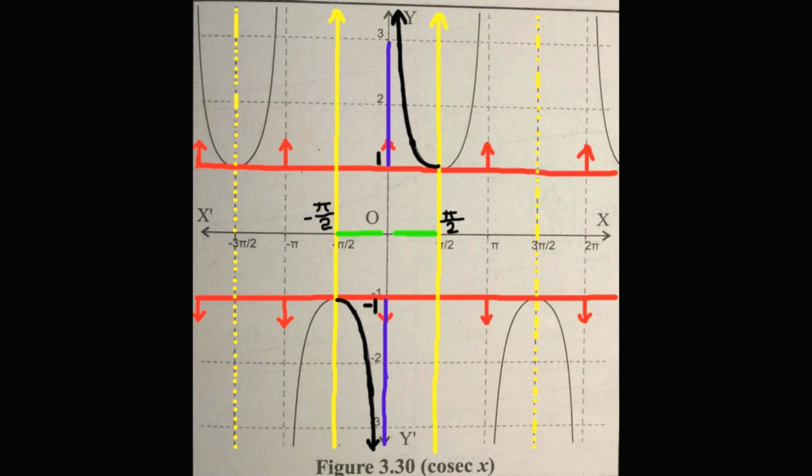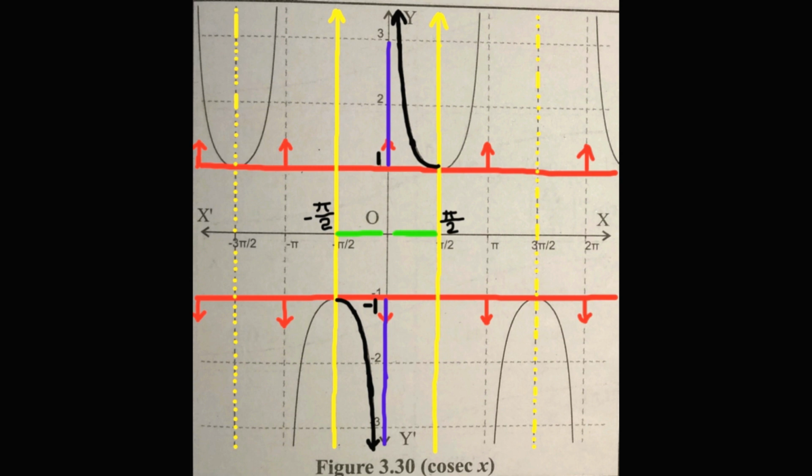In this function, the domain is the set of all real values except the integral multiples of pi, while the codomain or range is the set of all real values except the open interval -1 to 1, because the graph of cosecant function is above the line y equal to 1 and below the line y equal to -1.